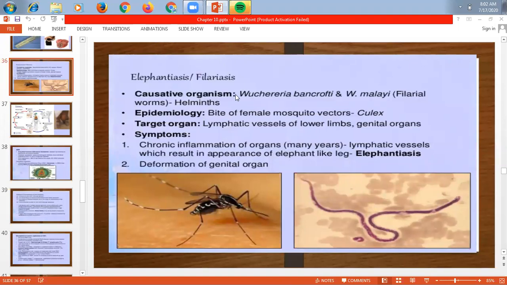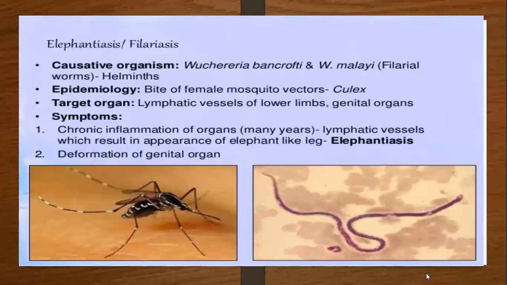So here, today we are going to discuss the remaining diseases of chapter 10. The first one is elephantiasis. Elephantiasis is also known as filariasis.